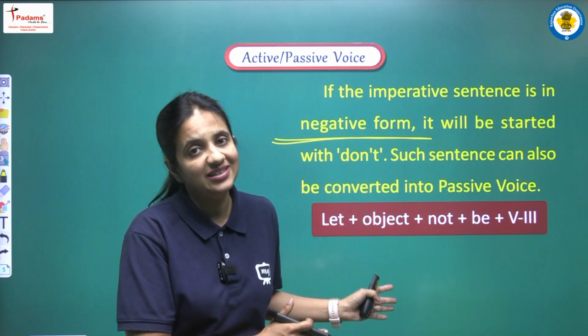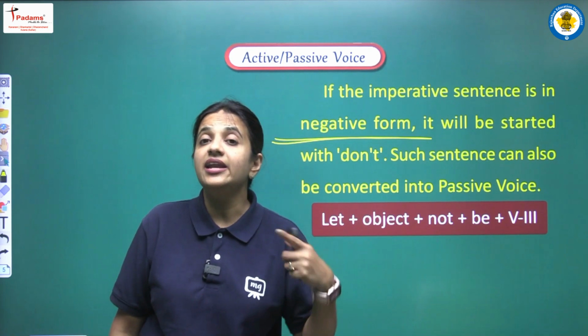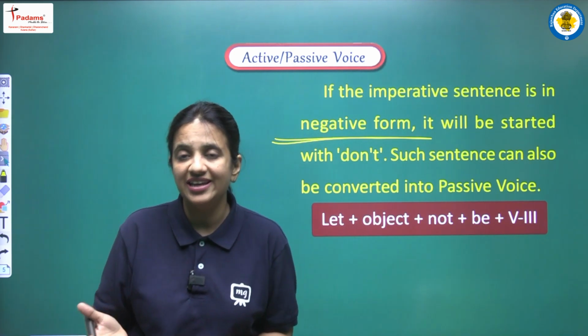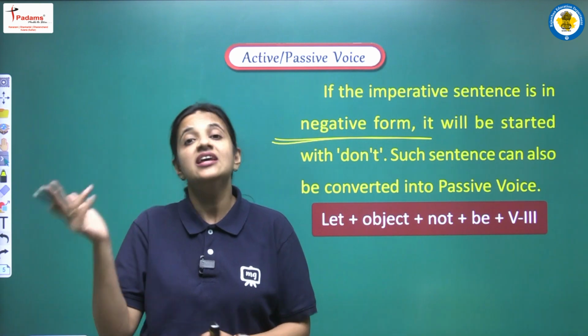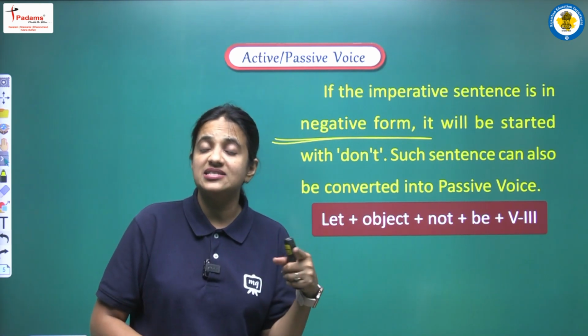But now we also have this: imperative sentences can also be written in negative form. It means imperative sentences can be negative too. And if we have any negative imperative sentence, then also yes, we can convert such sentences into passive voice.